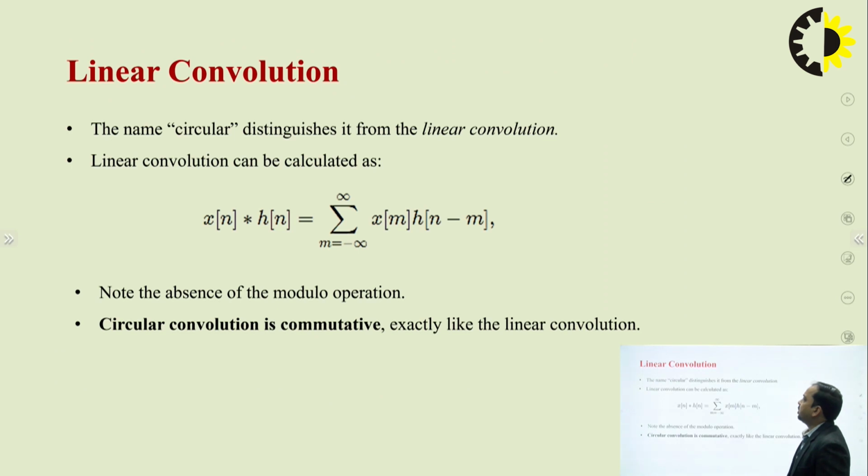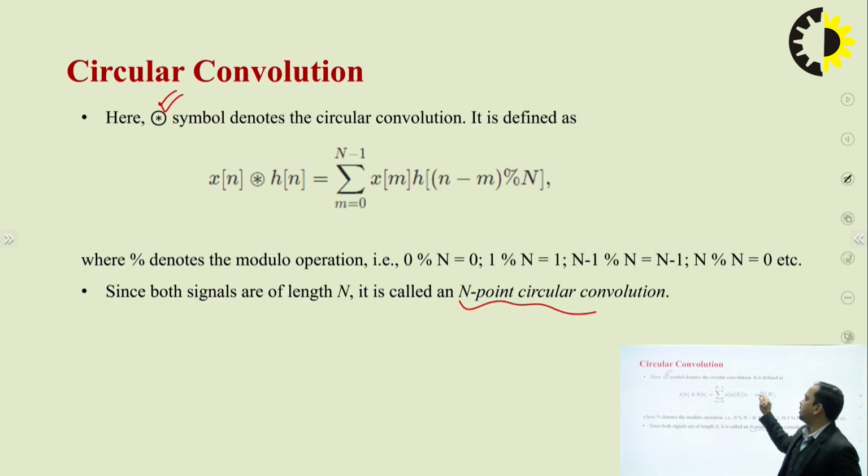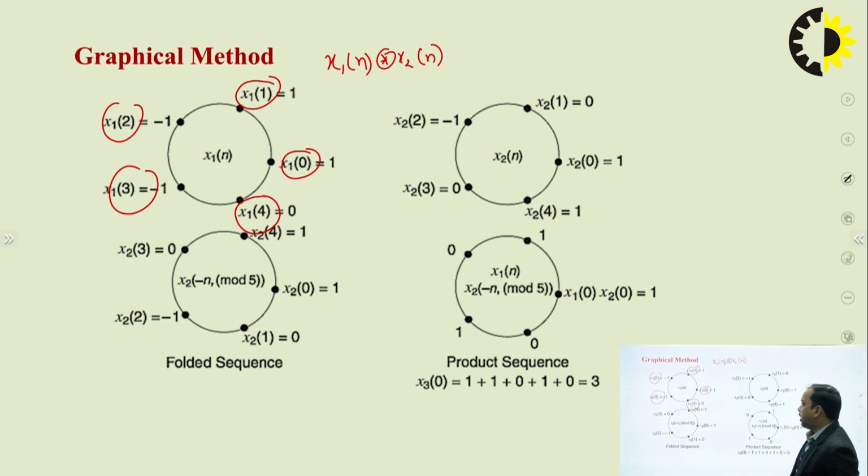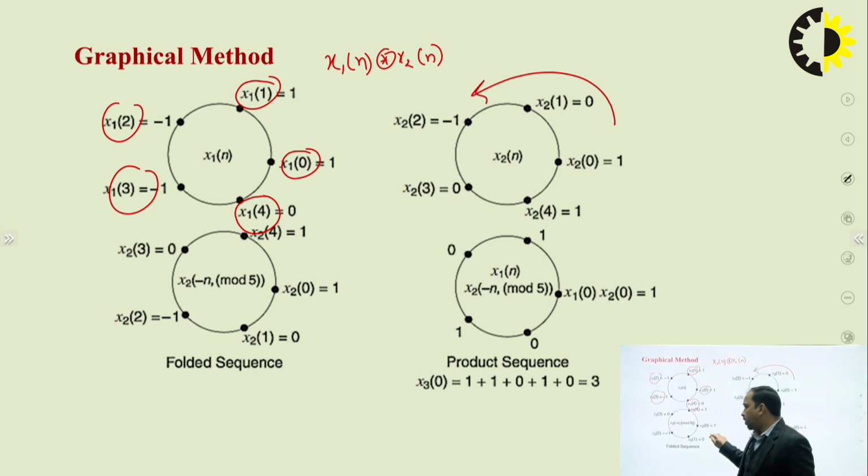Before we proceed with the circular convolution, let us see this one, x of m and h of n minus m. You can clearly see this is x1, this is x2. So x1 of m, and here I'll be having x2 of n minus m. So basically I need to make minus of m. How can I make minus m? I can just take the mirror image. If they are going in anti-clockwise, the minus will be somewhat in a clockwise manner. This is called a folded sequence.